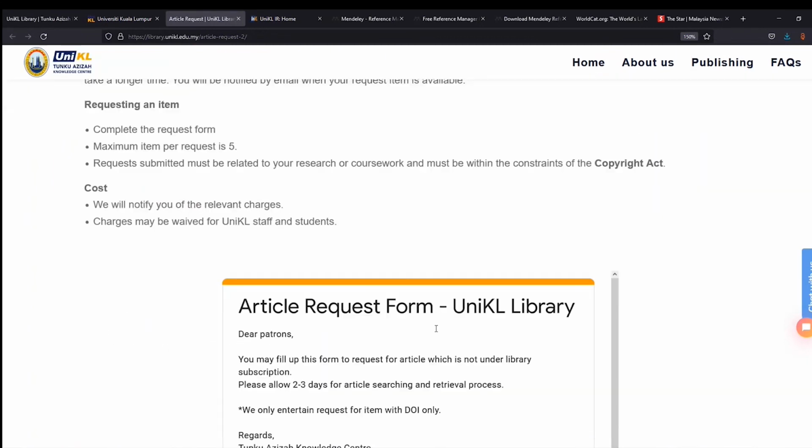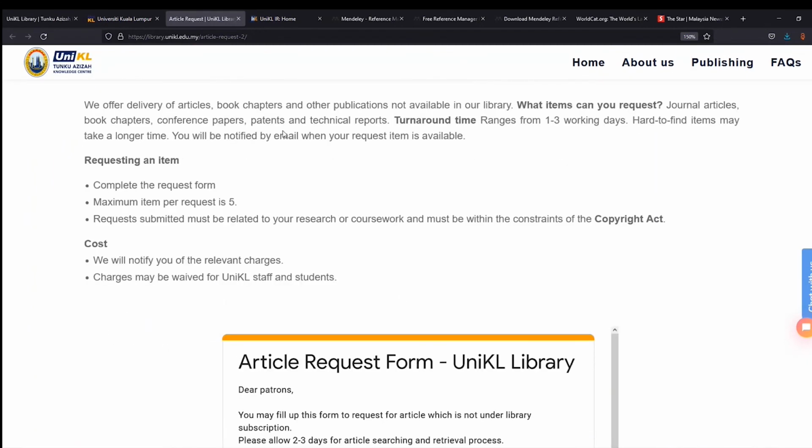So we offer delivery of articles, book chapters and also other publications not available in our library. Items that you can request are journal articles, book chapters, conference papers, patents, and also technical reports. Turnaround time is within 1 to 3 working days. Hard to find items may take longer. You will be notified by email when your requested item is available.